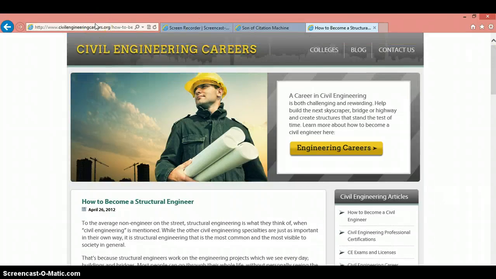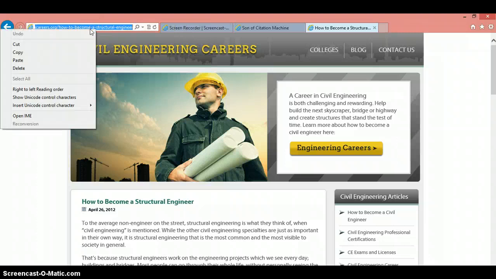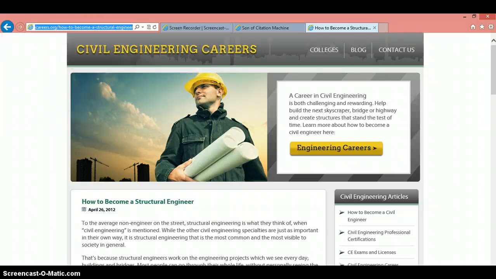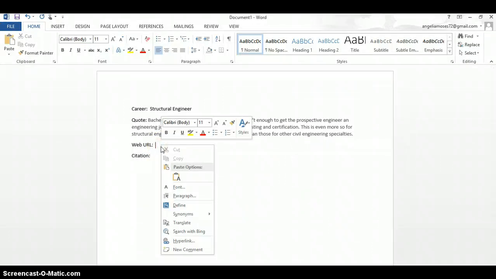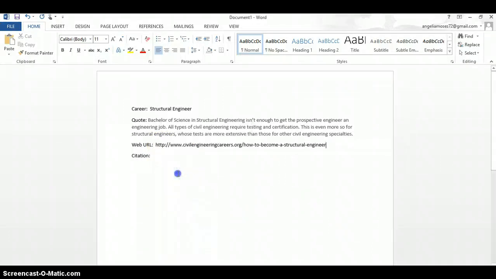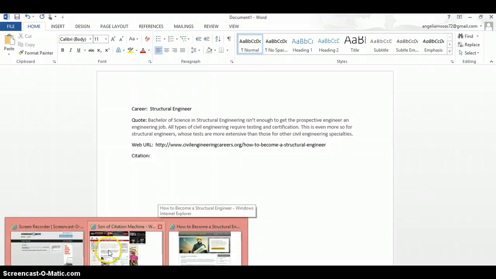So I'm going to left click, and then right click on the URL and copy that information. Go back to my Word document, and I'm going to right click and put it in my document. Again, this is going to make it so that I can easily just go back straight to that URL and do some more research if I need it. The final thing I'm going to do is I'm going to go ahead and pull my final citation again for my final document that I'm going to do.